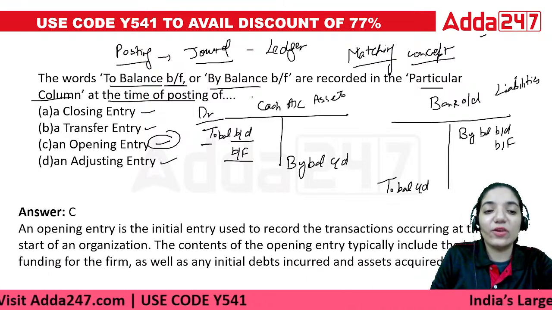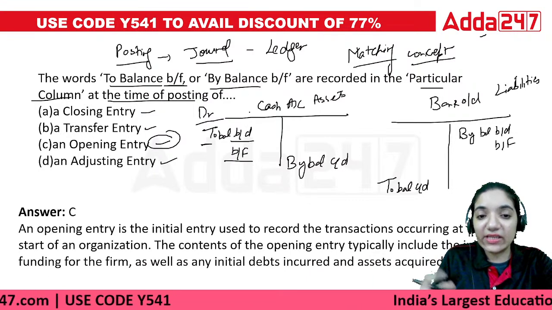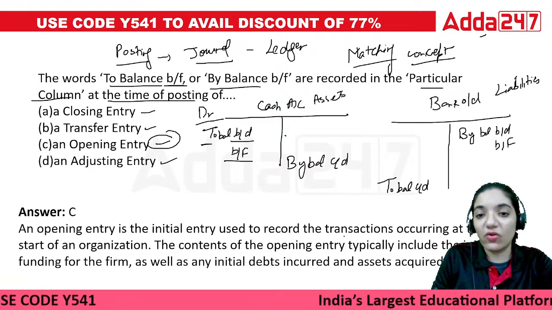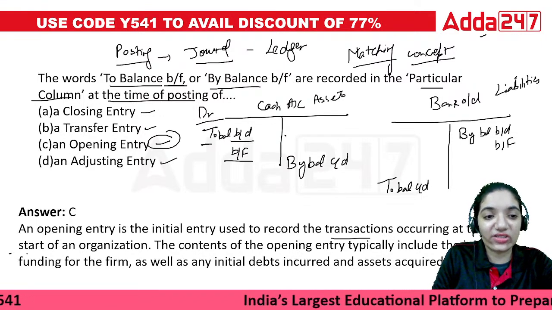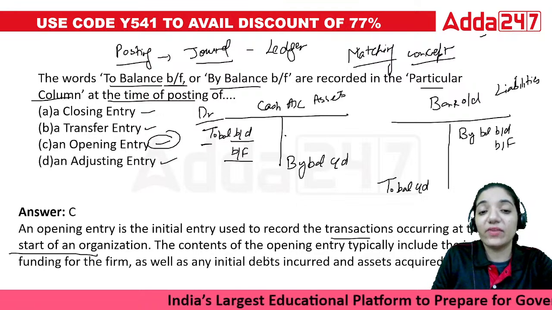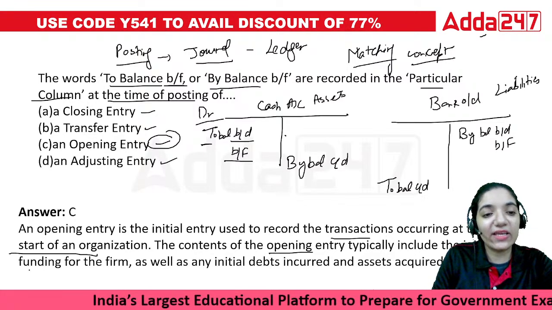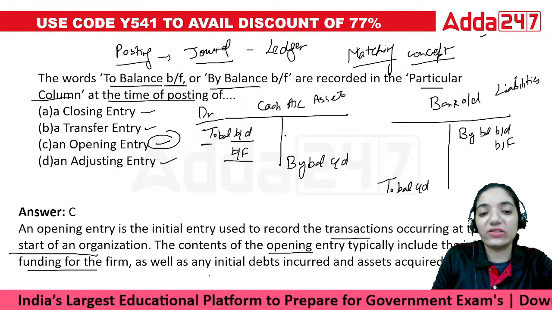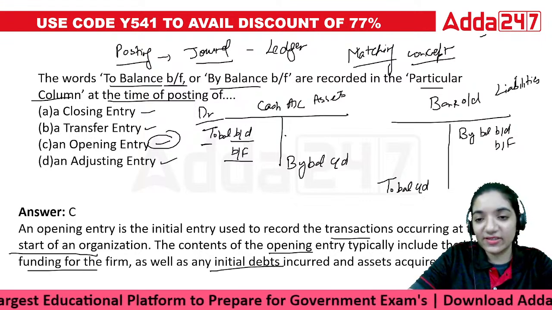This is the answer. An opening entry is the initial entry used to record the transactions occurring at the start of an organization. The content of the opening entry are typically the initial funding for the firm as well as the initial debts incurred.